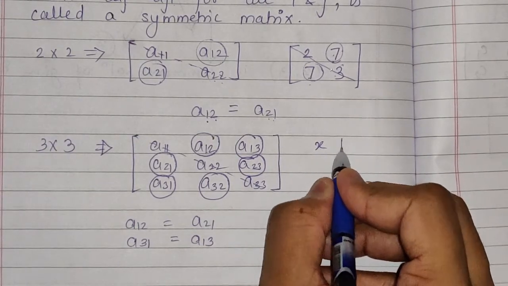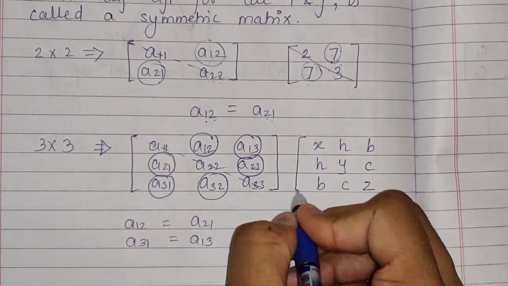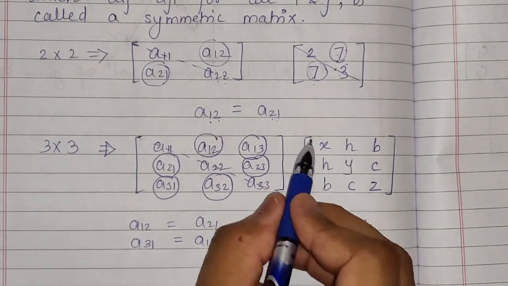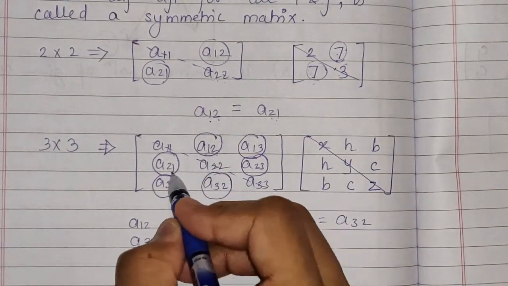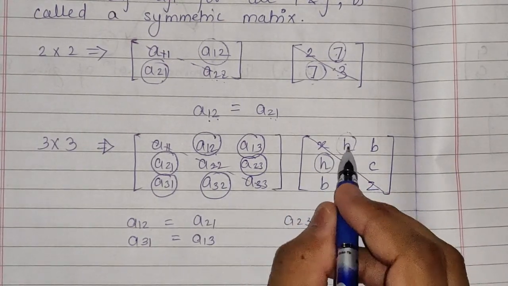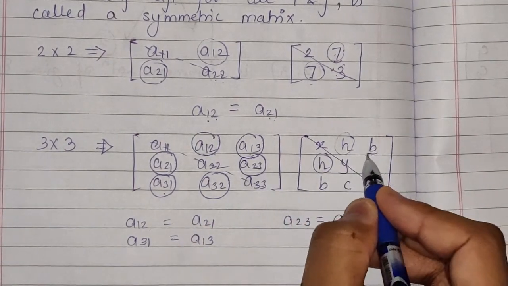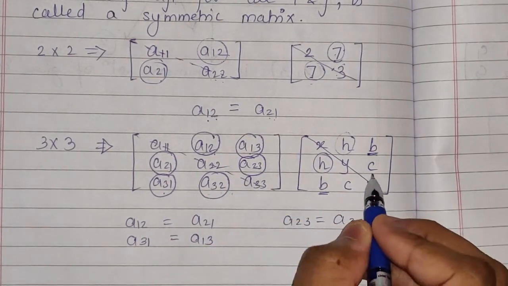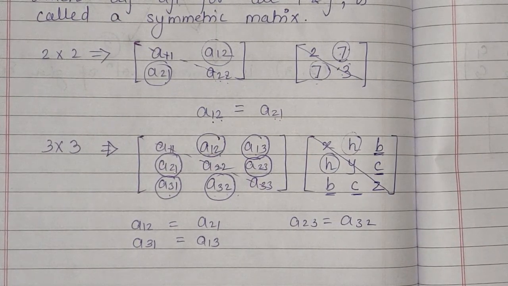Okay, now in this case consider a matrix with X, Y, Z on the diagonal, and H, H, B, B, C and C as the other elements. Now this is also a square matrix of order 3 by 3. If you eliminate the diagonal elements, you can see that A12 is equal to A21, so here also this H is equal to this H. I have placed the same element here. Also A13 is equal to A31, so here it is B and here also B. Now A23 is equal to A32, that means here it is C and here also C. So this is a perfect example of a symmetric matrix.